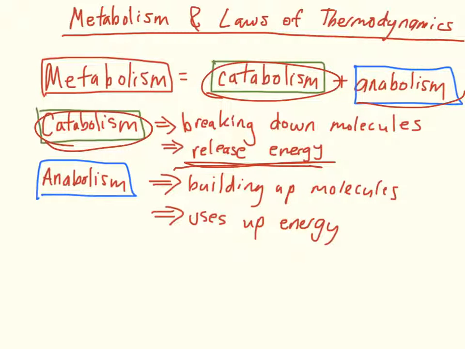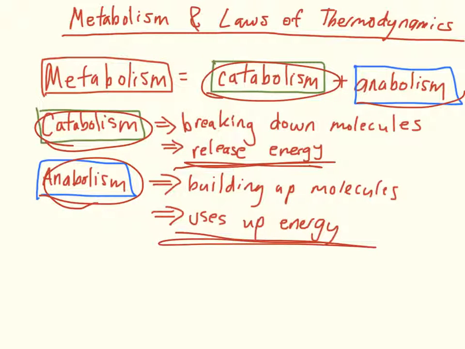Now, anabolism is sort of the opposite of catabolism. These processes build up molecules, and in the process, they use up energy. So, for example, going back to the glucose example, you can build up a molecule of glucose from two molecules of pyruvate, and that would be an example of anabolism.